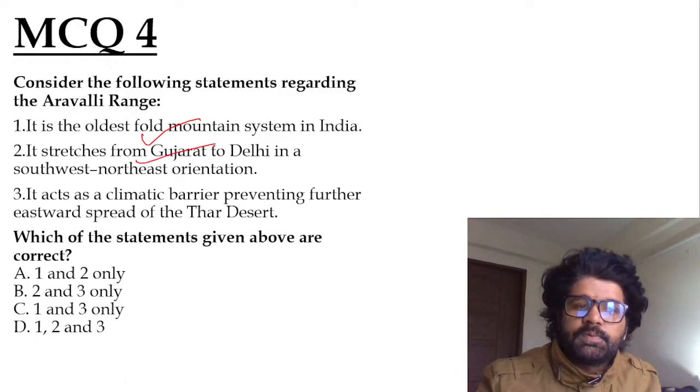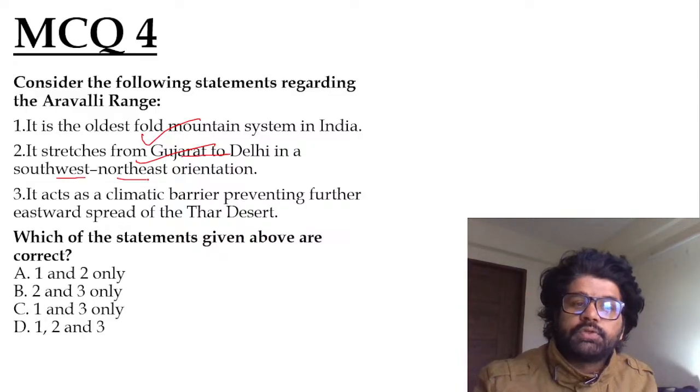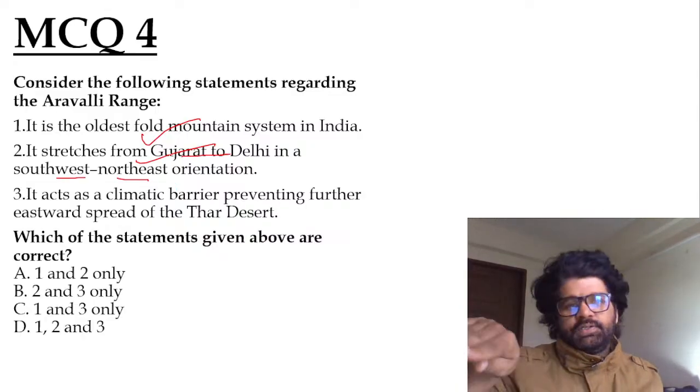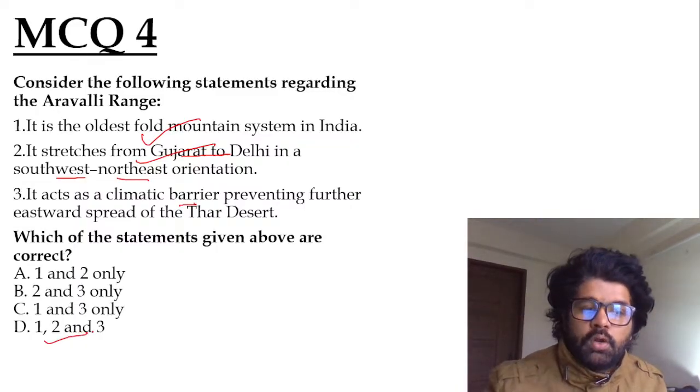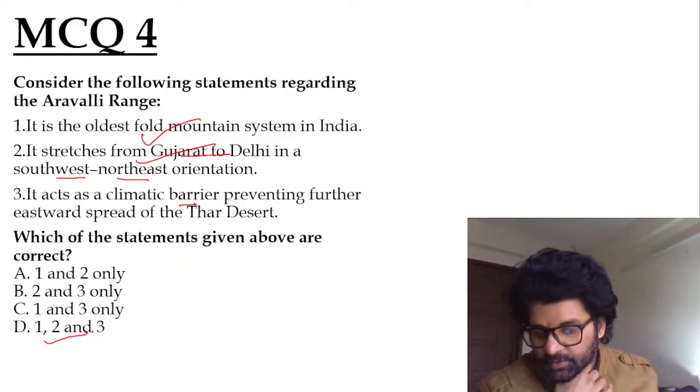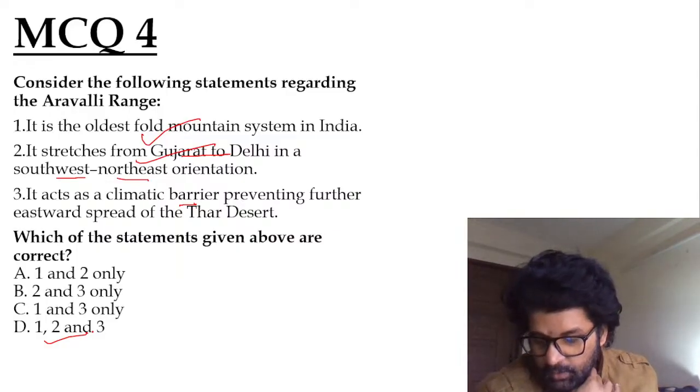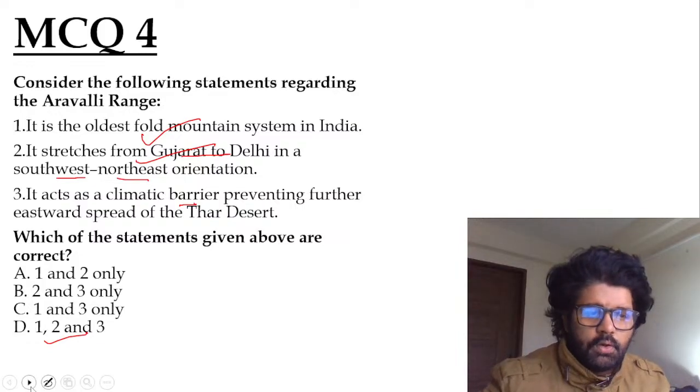Oldest fold mountain system, stretches from Gujarat to Delhi in southwest-northeast orientation. They could give you an option that it stretches in a southeast-northwest orientation. That would be wrong. Acts as a climatic barrier. So all of 1, 2, and 3, D. Everything is correct, as stated by Harshini, Nisha, Gitika, Iltush, Rishi, Anandu, Jivayan, Velika.